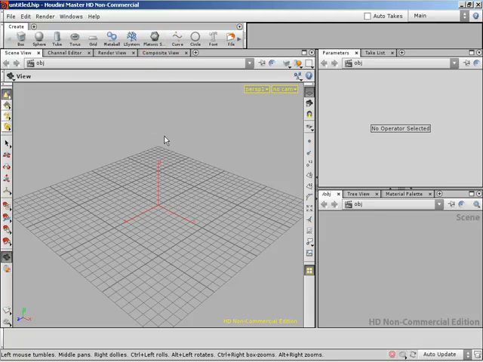Okay? And then an example. Let me go ahead and get rid of that. If I want to create a sphere, the old-fashioned way would be to hit the tab button and slap down a geometry node, or come over here and hit tab, slap down a geometry node, and then go into the geometry node, delete out the file node that's there by default, and create a sphere node. And now we have a sphere. A lot of action just to get a sphere in my scene. Right. Now it's been simplified greatly.